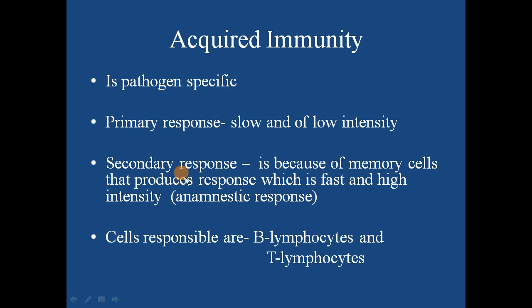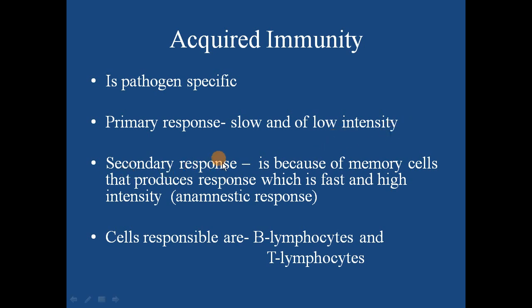We have two types of response that is produced during acquired immunity against a particular pathogen. One is your primary response. Now this response is produced by our immune system when a pathogen enters for the first time. At that time this response will be slow and of low intensity.